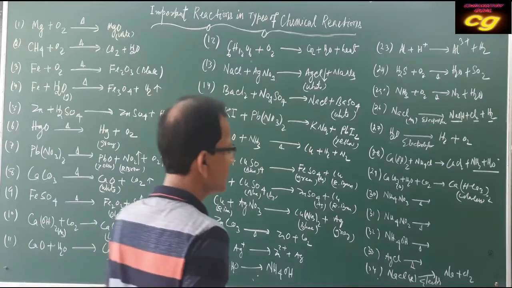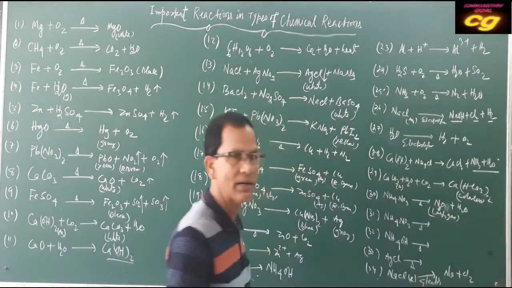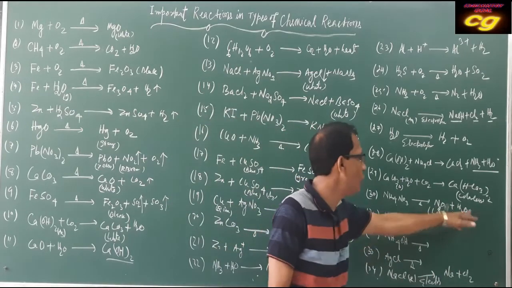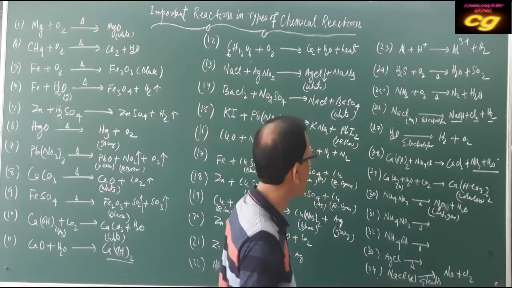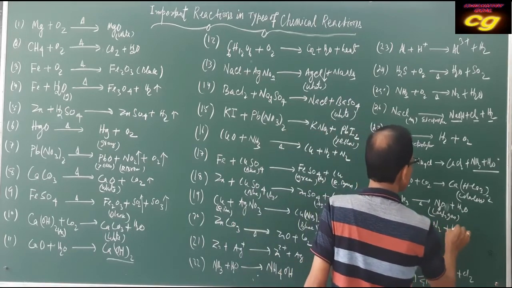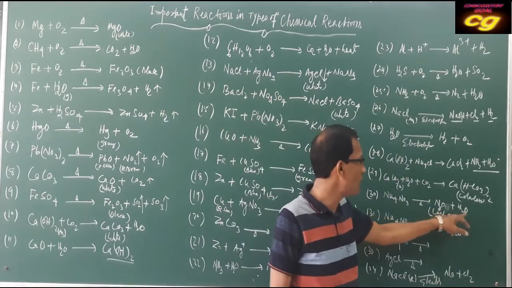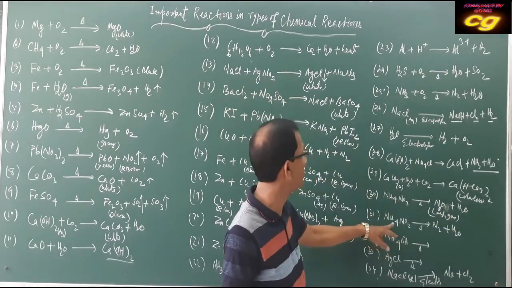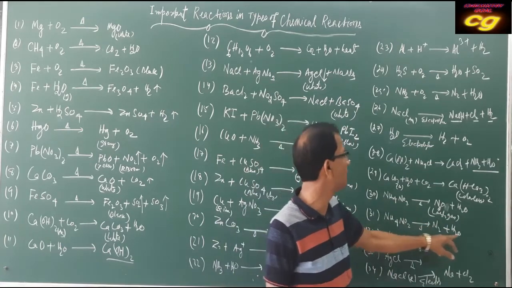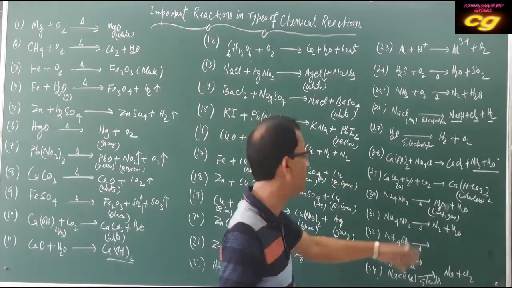Then ammonium nitrate when heated, formation of N2O and water. That is laughing gas. Ammonium nitrite when heated produces nitrogen and water. This is the difference. Ammonium nitrate produces N2O and water, that is nitrous oxide, but ammonium nitrite produces nitrogen and water. This is the difference. Nitrate and nitrite, the decomposition. This is the thermal decomposition.